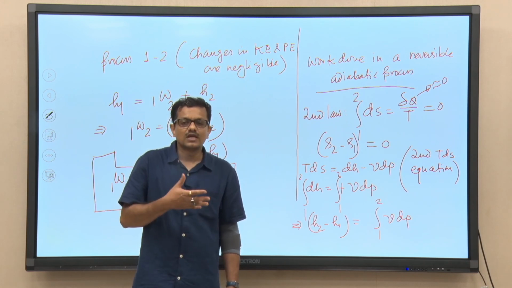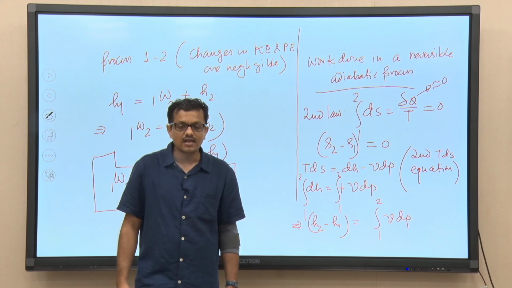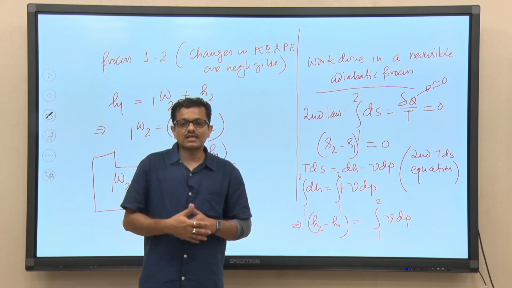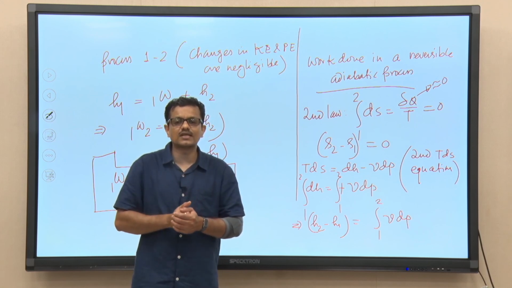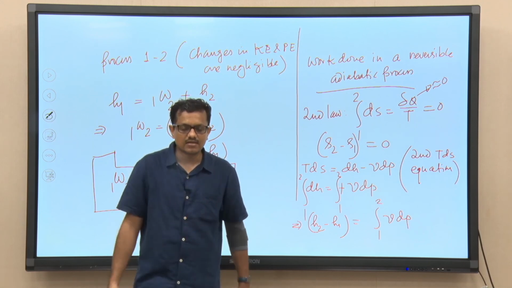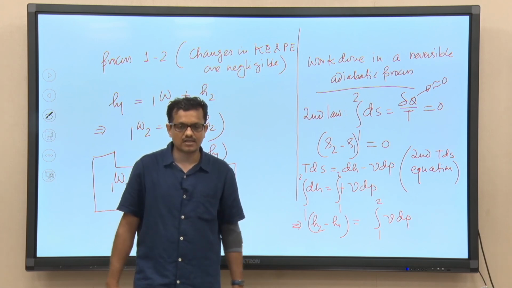Because of those, the efficiency of the ideal Rankine cycle is always less than the ideal Carnot cycle. But as we have discussed, our objective should be to bring the efficiency of the actual cycle closer to the ideal Carnot cycle. For that, we also need to find several modifications.